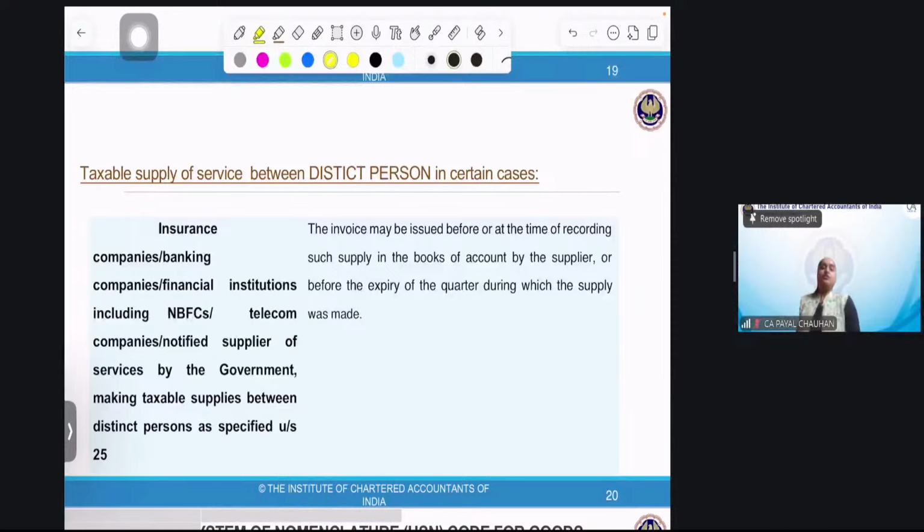Taxable supply of service between distinct person. If the GST officer caught the lorry, see, it depends. Are the goods in the lorry a supply or being moved other than for the reason of supply?